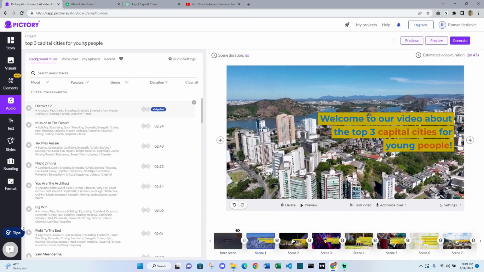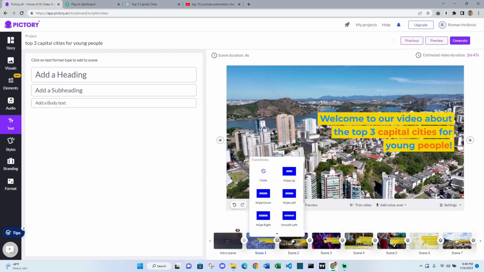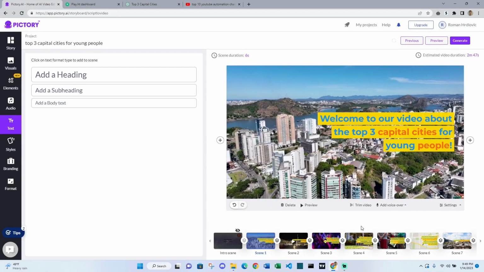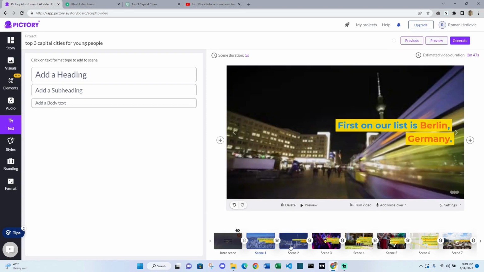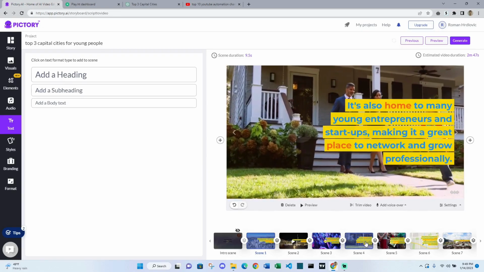Now if you want to change the subtitles or anything, you can go here. You can also change the position if needed, or you can basically play with it a little bit and do whatever you want to do with it. You can change the transitions. So it's really, really amazing. It looks just stunning. And as you can see, this created a variety of scenes with predefined video.